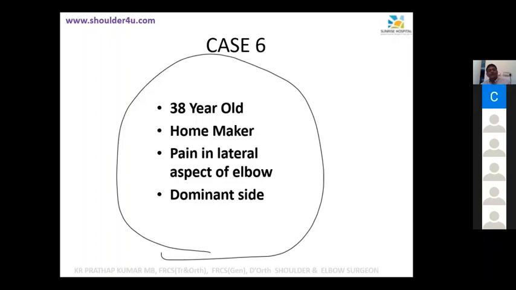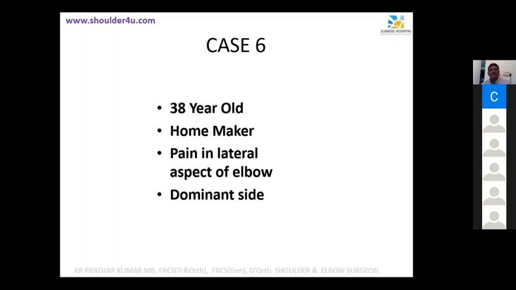So what are the differential diagnoses? It can be from the... What? Sorry, tell me. At least senior, just help him. You give at least one or two. It can be a cervical pathology leading to pain in the lateral aspect of the elbow. Sorry, what? Cervical pathology. Did you say cervical pathology?